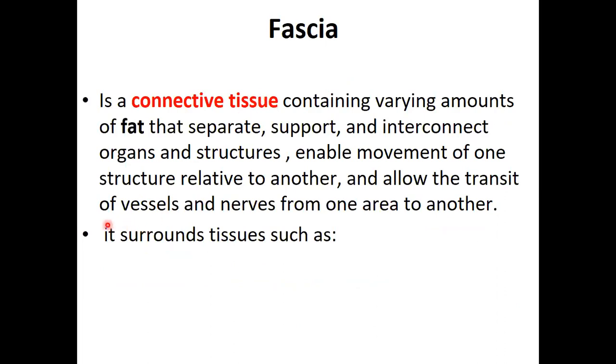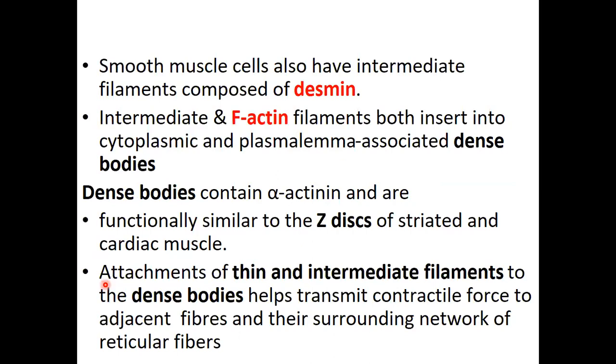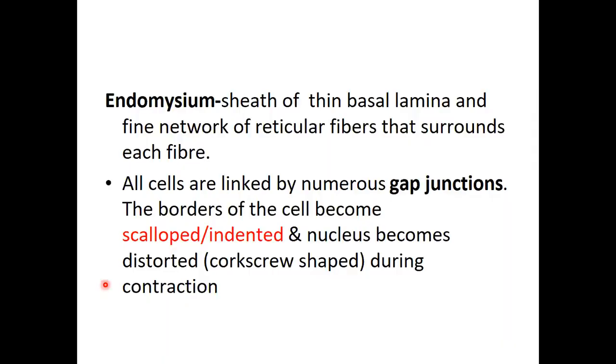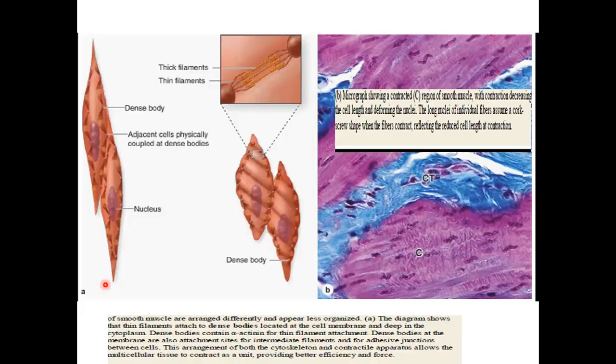Now we look at fascia. So we are done with muscles. We've covered smooth muscle. We've covered cardiac muscle. We have also covered skeletal muscle. What I want you to know is, how are the muscles differing from each other? We begin with shape. Look at the number of nucleus. Look at the way the muscle contracts.